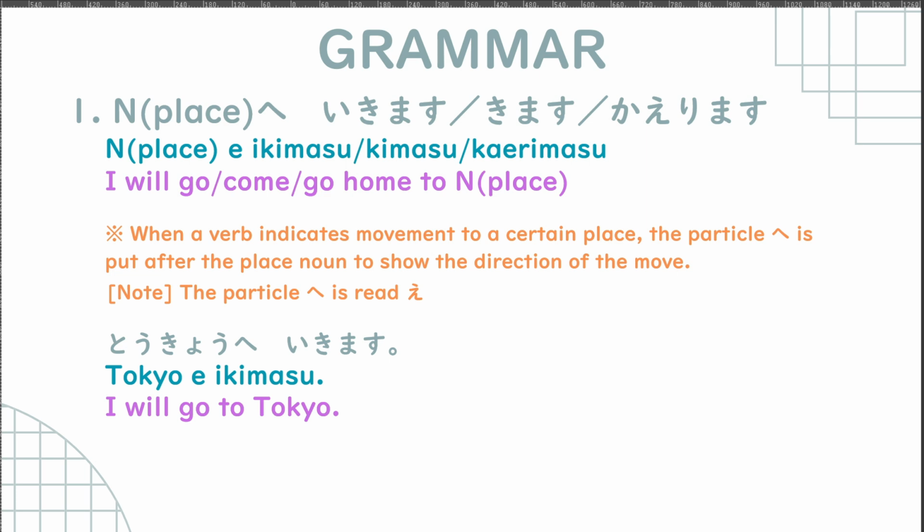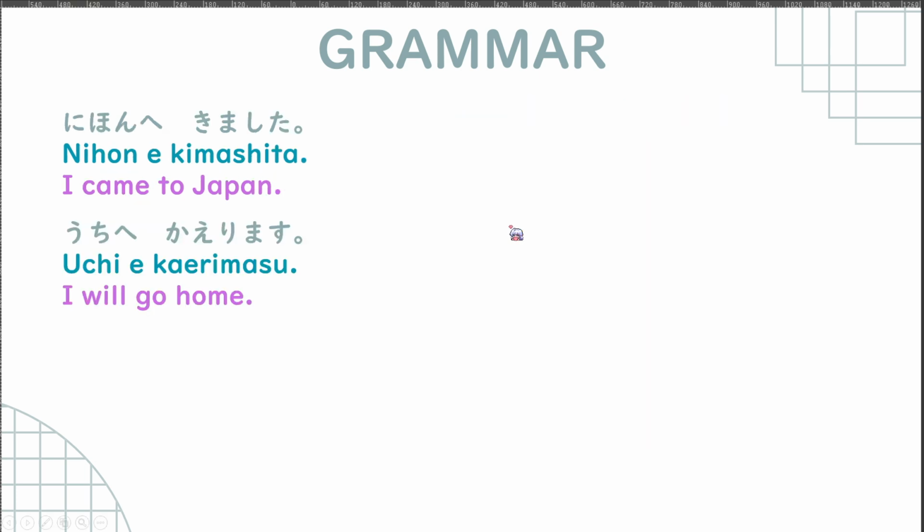I will go to Tokyo. We also have Nihon e kimashita. I came to Japan. And we also have Uchi e kaerimasu. Again, e means that the noun before the particle is where you are going to go, or where you came to, or where you go home to.